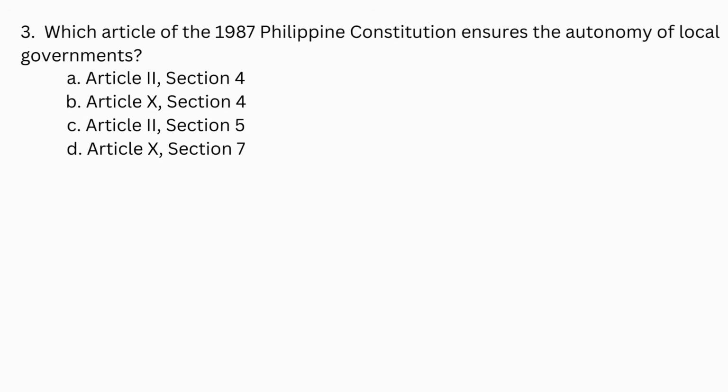Number 3. Which article of the 1987 Philippine Constitution ensures the autonomy of local governments? A. Article 2 Section 4. B. Article 10 Section 4. C. Article 2 Section 5. D. Article 10 Section 7.